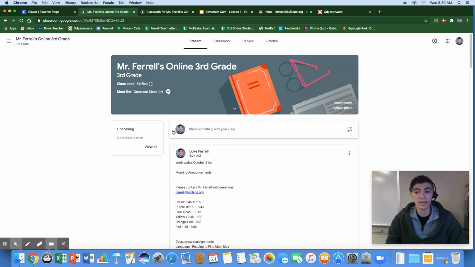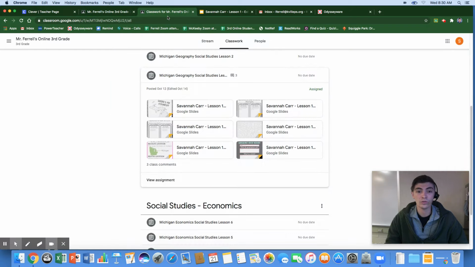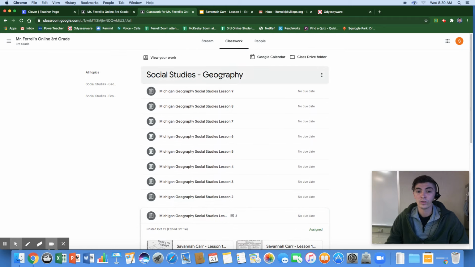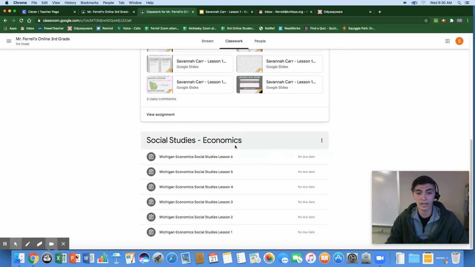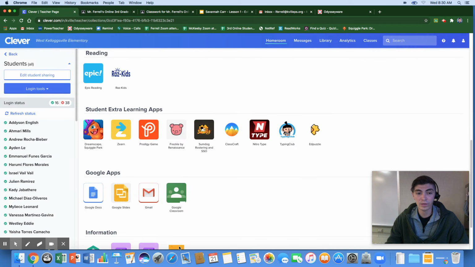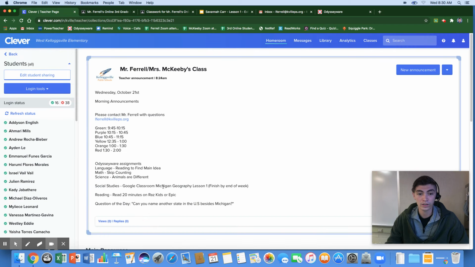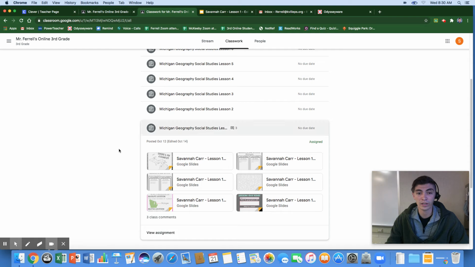Once you get to this page, it is important that you then click on the Classwork tab to find assignments. Then you will be brought here. There are two units shown, geography and economics. As you can see on the Clever page, we are currently working on Michigan Geography, Lesson 1. So let's go ahead and take a look at Lesson 1. Here it is. Michigan Geography Lesson 1. As you can see, there are 6 documents associated with